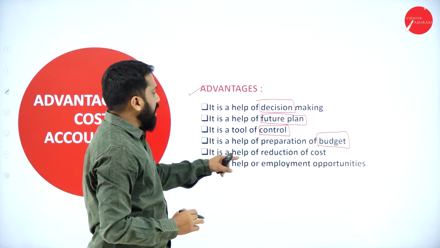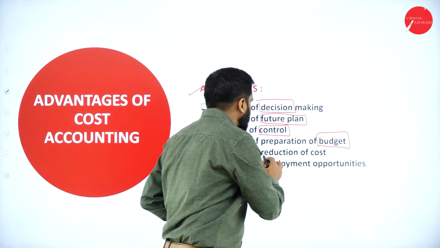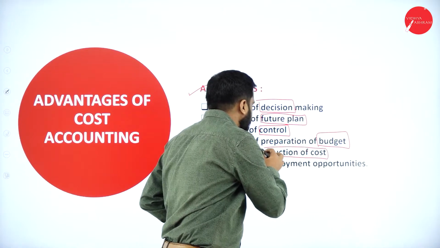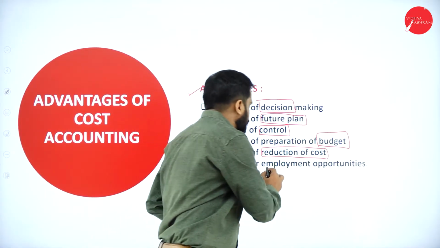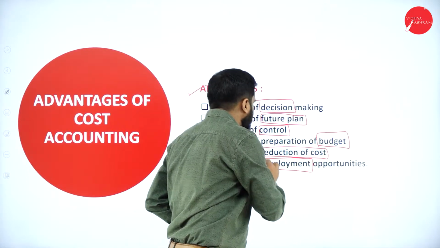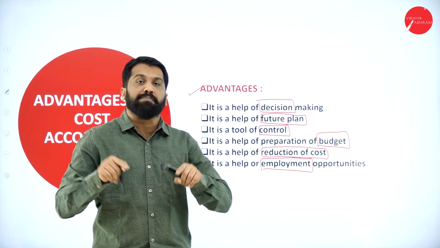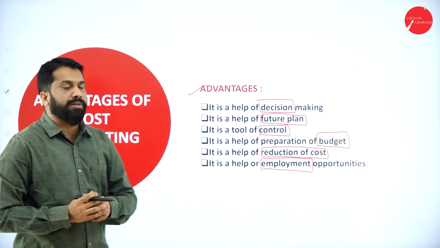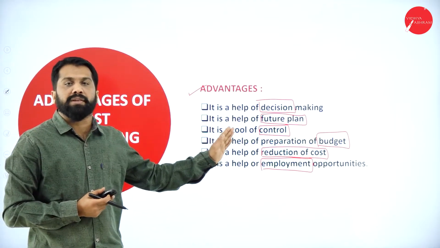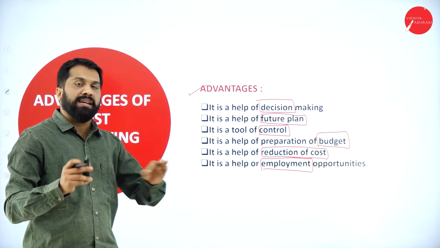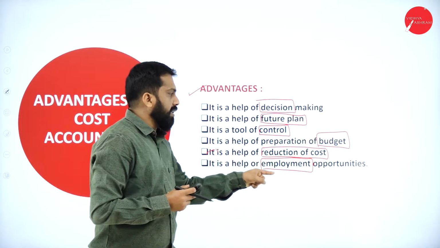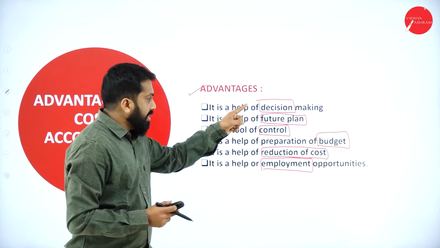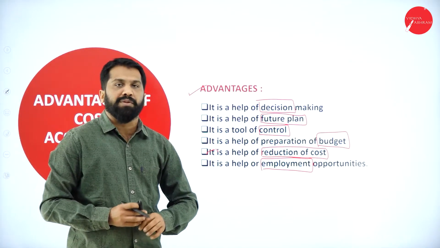Next, help in reduction in cost. Then employment opportunity. Whichever I made as a box, please remember those so that you can do the sentence formation on your own. But in examination, these words are very important.